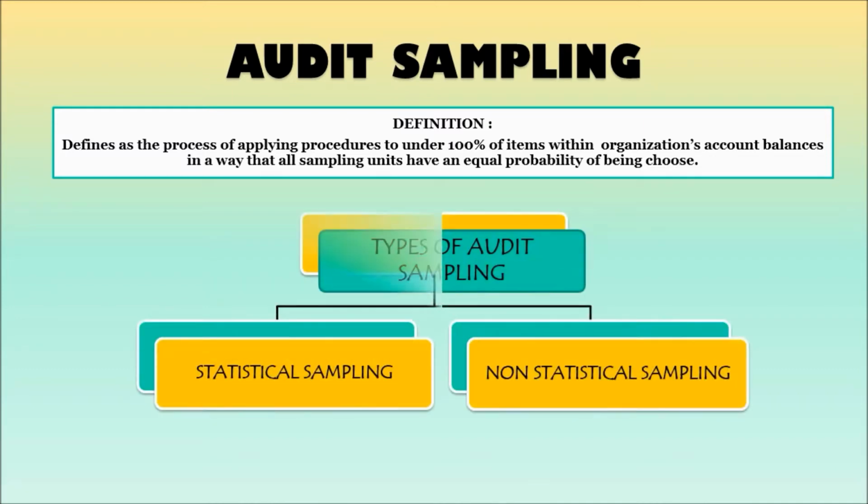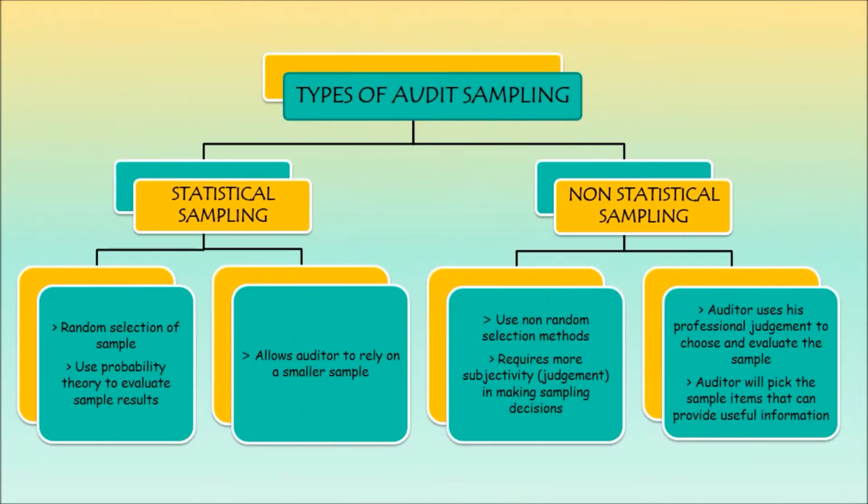There are two types of audit sampling: first, statistical sampling, and second, non-statistical sampling. Statistical sampling is an approach that uses random selection of the sample. It uses probability theory to evaluate the sample results. Statistical sampling also allows the auditor to rely on a smaller sample for intensive checking.